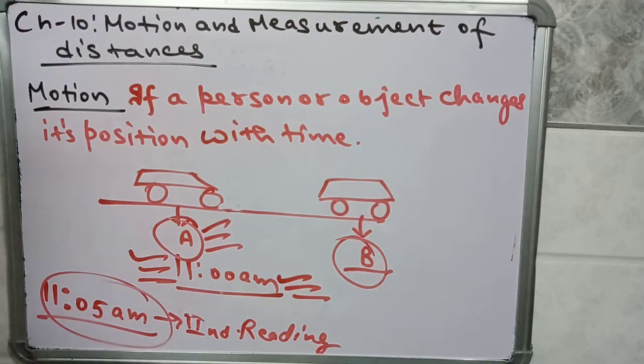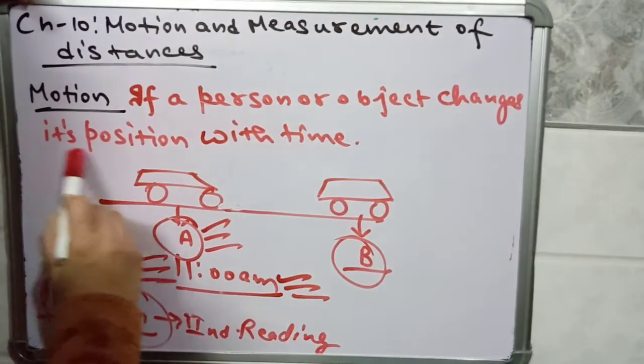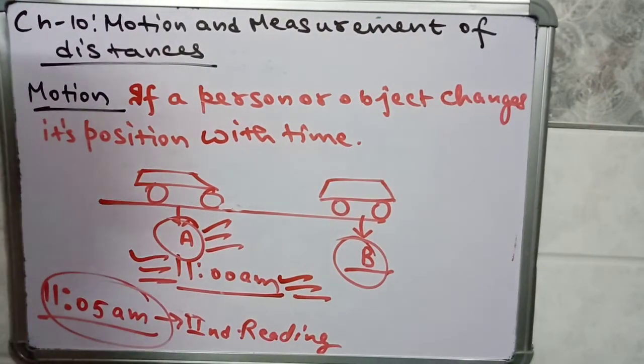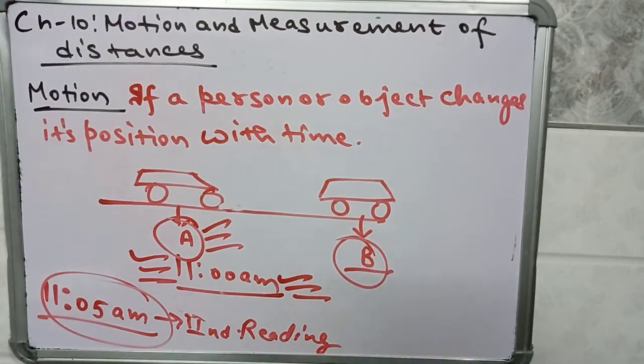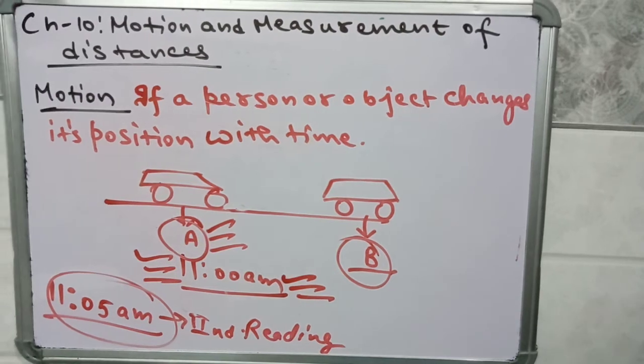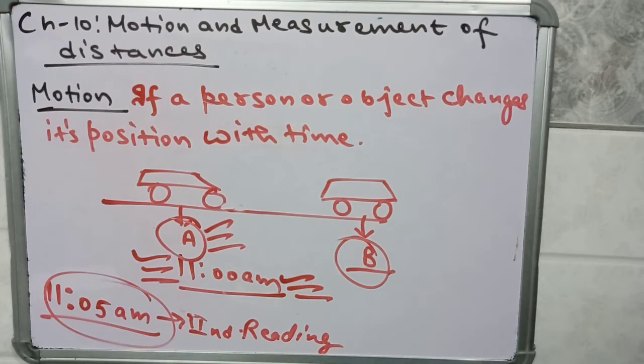So you can say that a person or object is in motion if its position is changing with respect to time. For example, you are sitting in a school bus. Suppose at 2 o'clock in the afternoon the bus is at the school, and after 15 minutes the bus is dropping you at your place. In these 15 minutes the bus is changing its position, so that bus is in motion. And if it doesn't change its position, it means that object or person is in a state of rest.